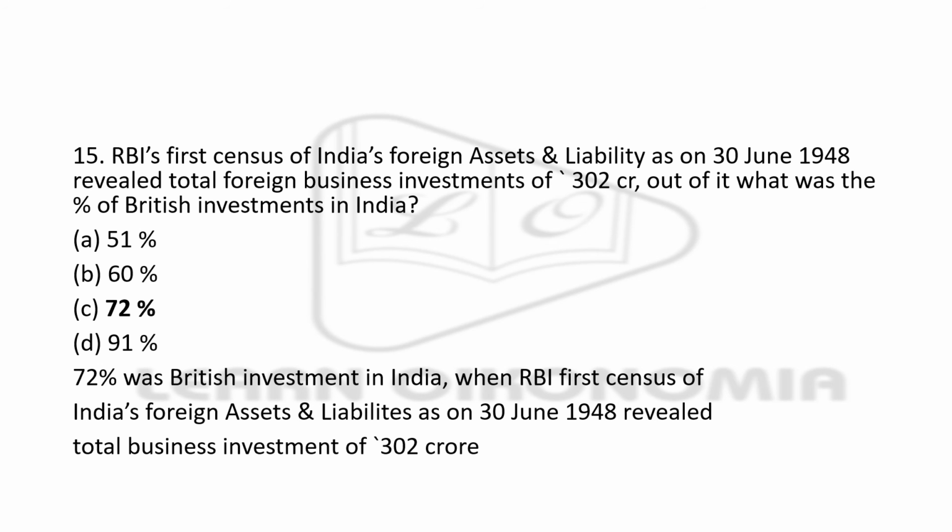Next question, RBI's first census of India's foreign assets and liability was conducted in June 30. It was conducted on June 13, 1948. It revealed that the total foreign exchange business investment was 302 crore, out of which what was the percentage of British investment in India? The right answer is option C, 72.